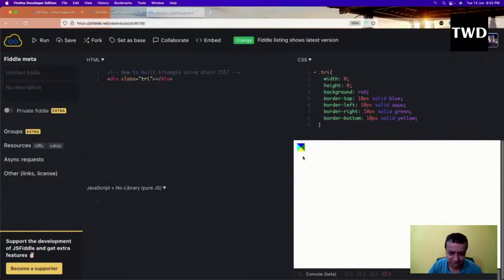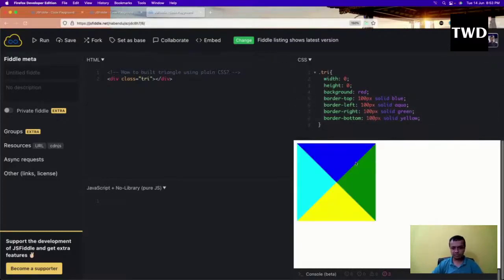As you can see, we have actually got 4 triangles. Okay, 4 triangles we have got, and whichever one we want to show, we can show it. And this 10 pixel is actually very small. So let us make the border a bit bigger. So like 100 pixel, 100 pixel, 100 pixel and 100 pixel, so that I can see it bigger. Okay, so like this, and we have a triangle.